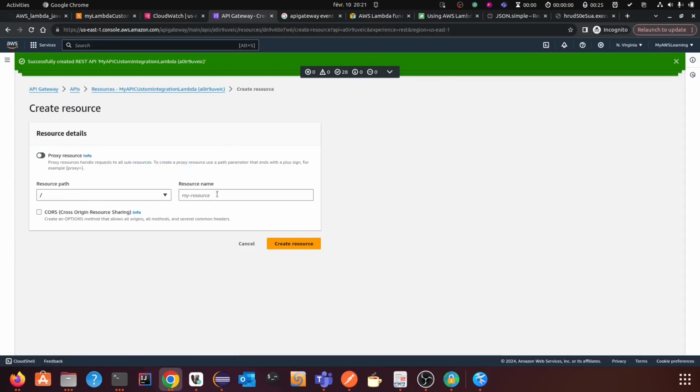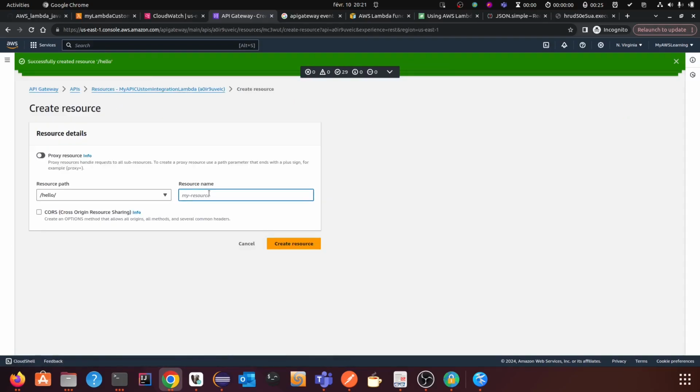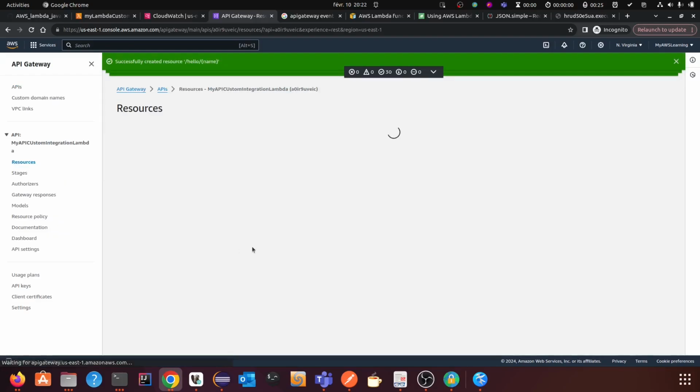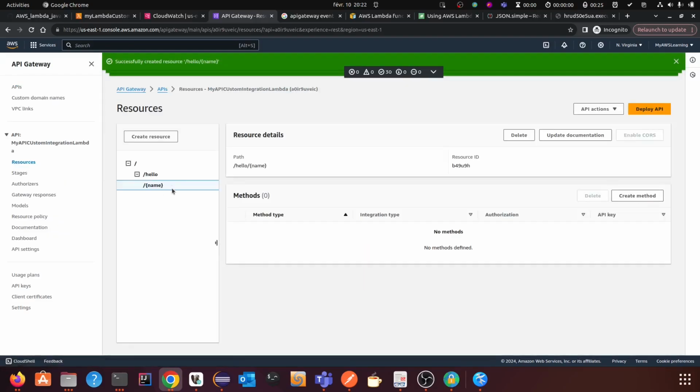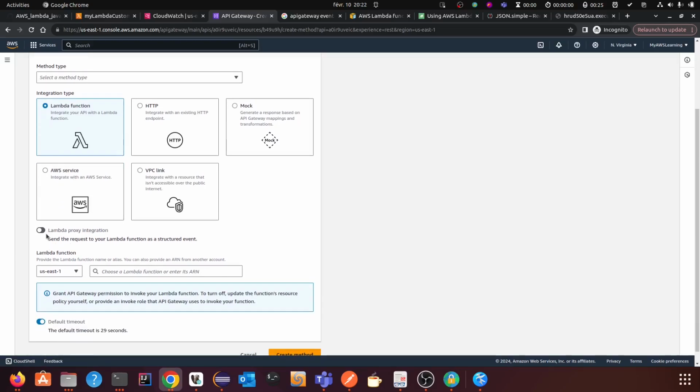I will create a resource hello, and then another resource, that is the path variable, because I will take this input. Then let's create a method. You see the lambda function option, and here we are not selecting the lambda proxy integration.